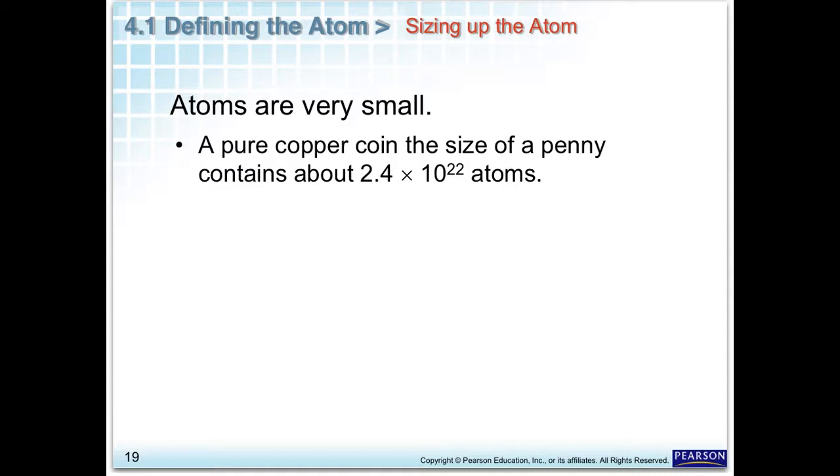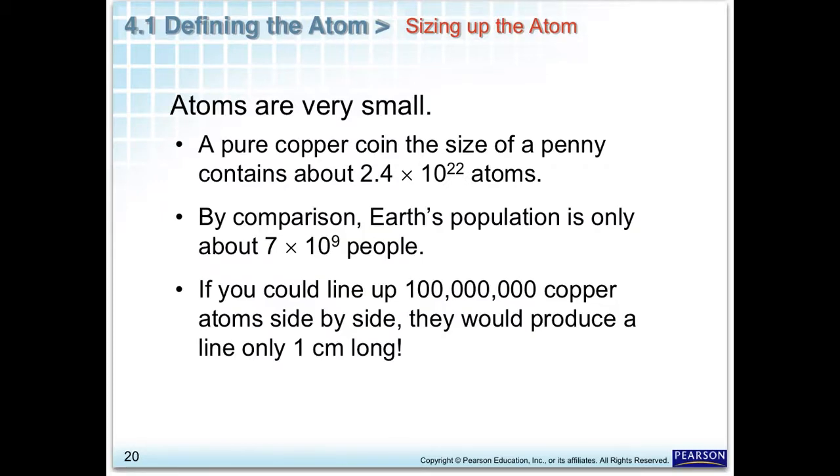Atoms, as you know, are very, very small. A pure copper coin, like a pure copper penny, has 2.4 times 10 to the 22nd atoms. Now that's a lot. To put that in perspective, we have about 7 billion people on Earth. Well, 7 billion is 7 times 10 to the 9th. So 10 to the 22nd is a whole lot more. If you lined up 100 million copper atoms, they'd only produce a line 1 centimeter long. Very small atoms are.